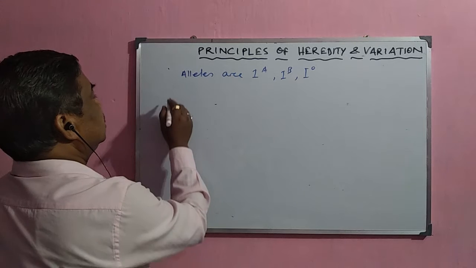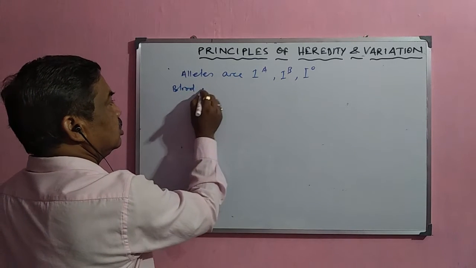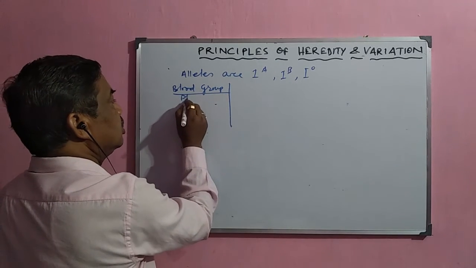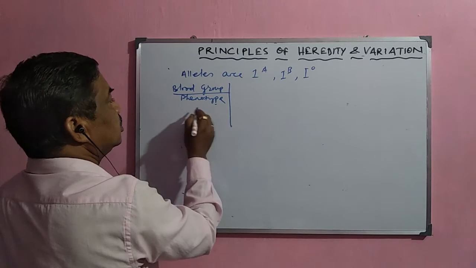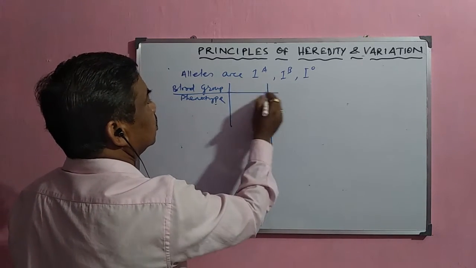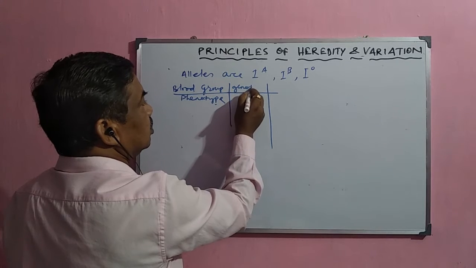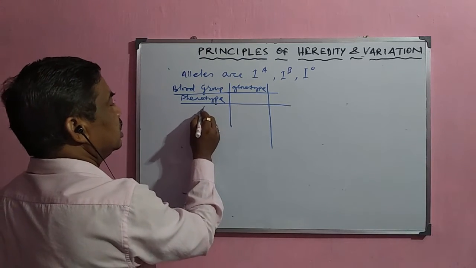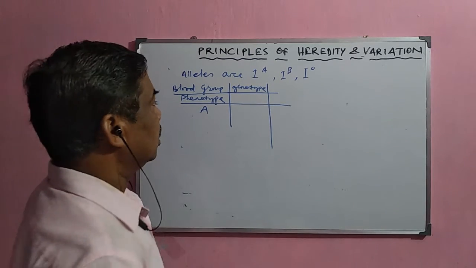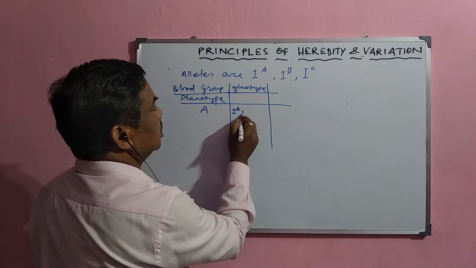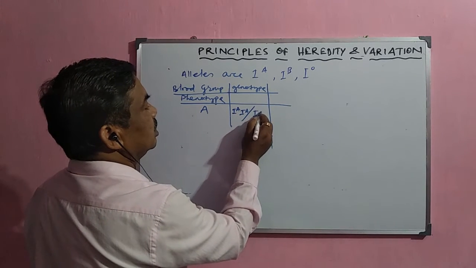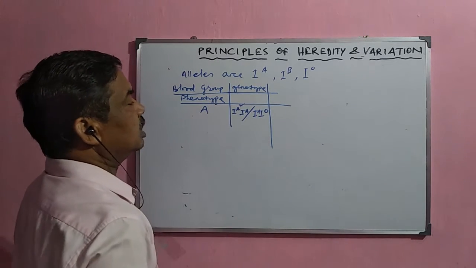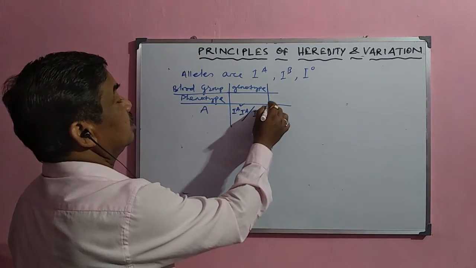When the phenotype is blood group A, what should the genotype be? It is either homozygous IA IA or IA IO, because IA is the dominant allele and IO is the recessive allele.